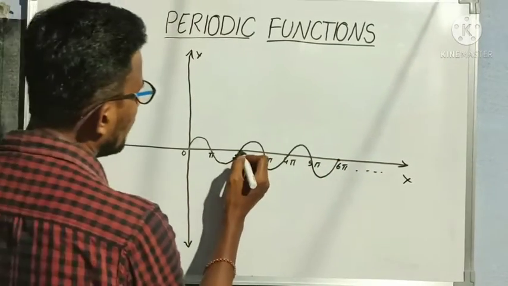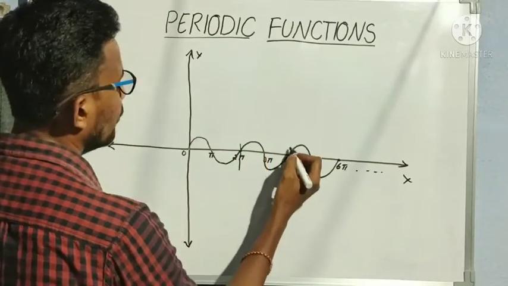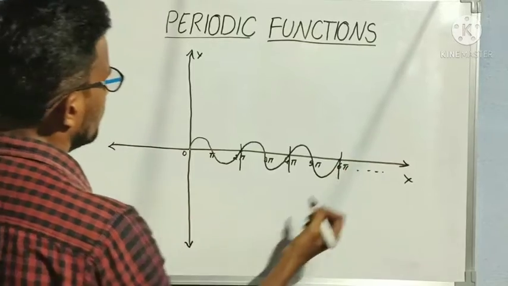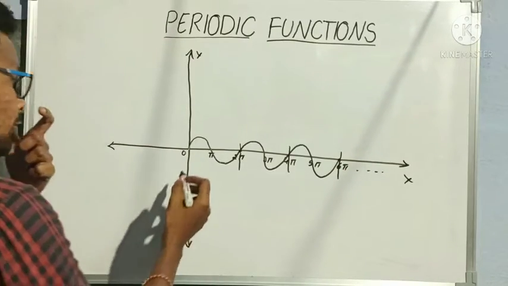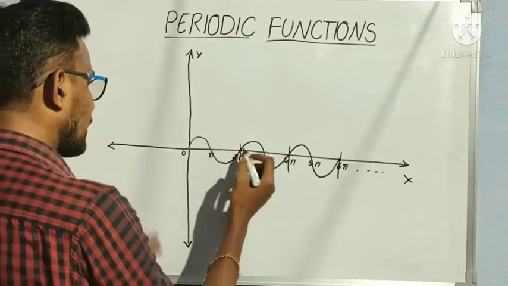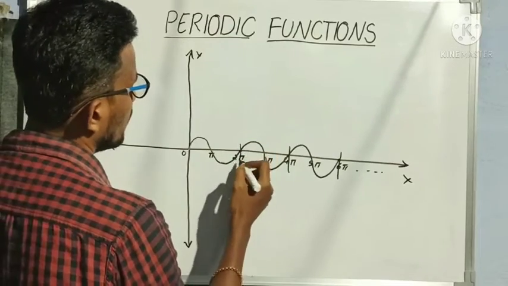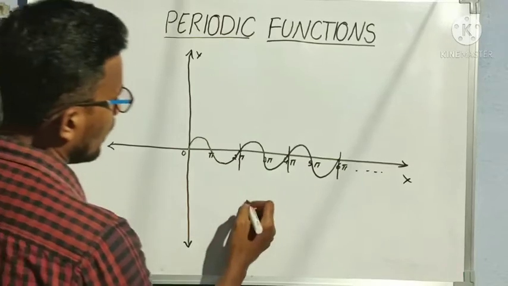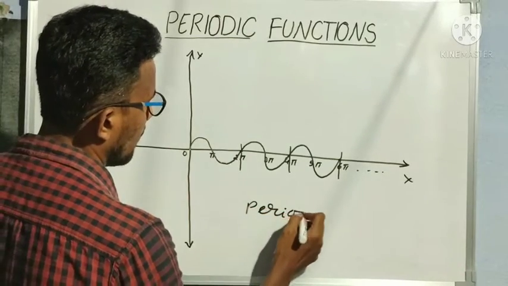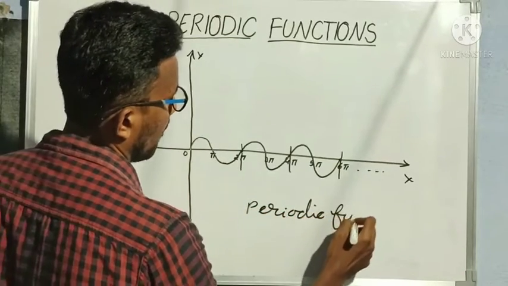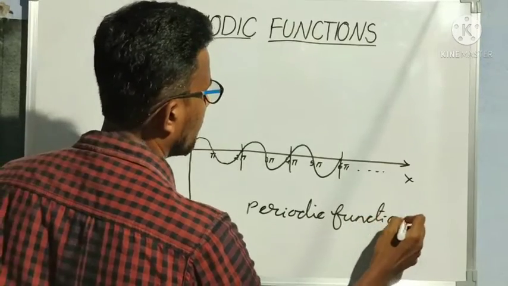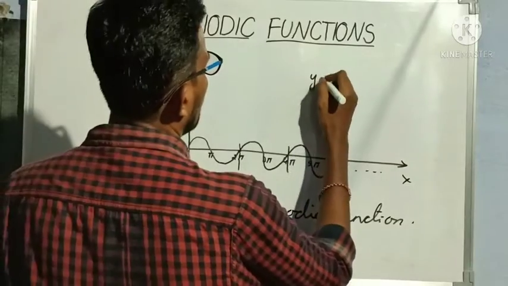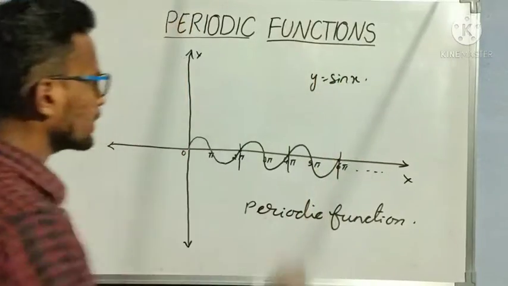After every 2 pi, that is after every 360 degrees, we are getting the same graph repeated, right? Such a graph is called a periodic function. Understood? This is the graph of y is equal to sin x.